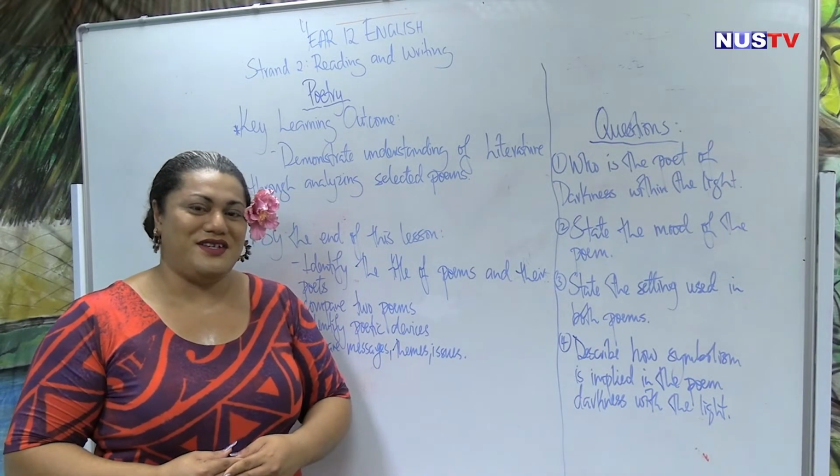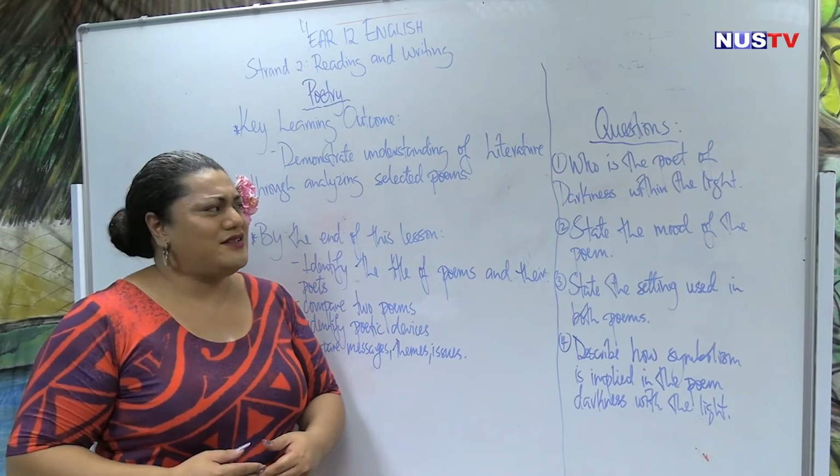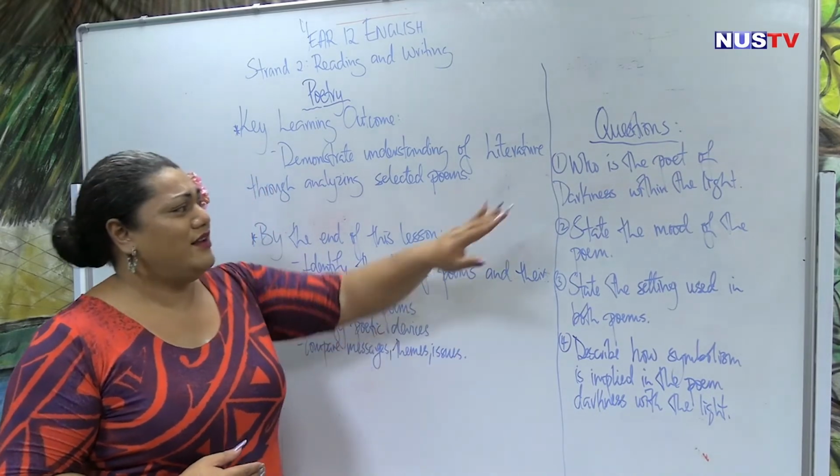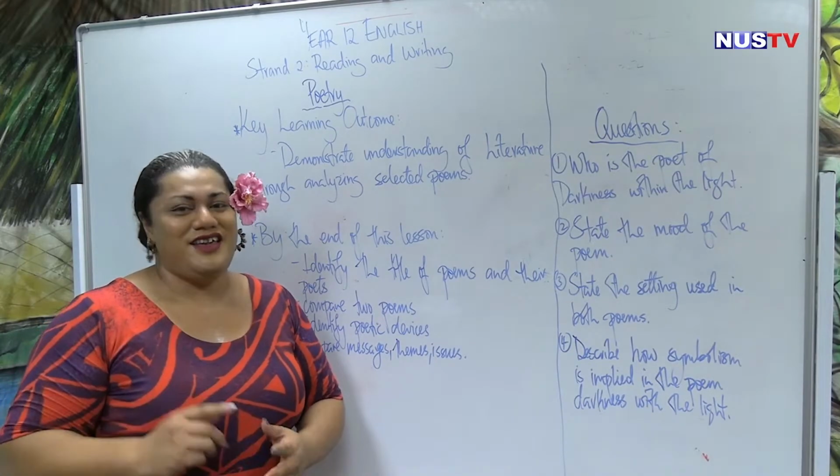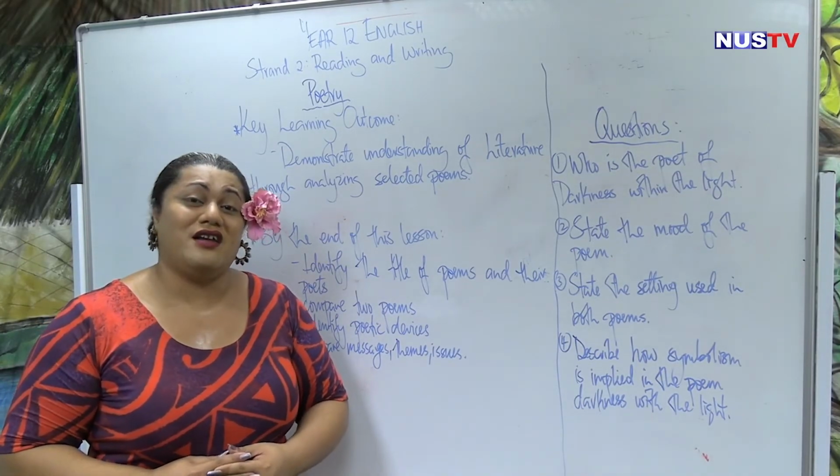How are you going with our activity? Oh, that's awesome. Let's start with question number 1. Who is the poet of Darkness Within the Lights? Yes, you're correct. It is Karaka Karaka.